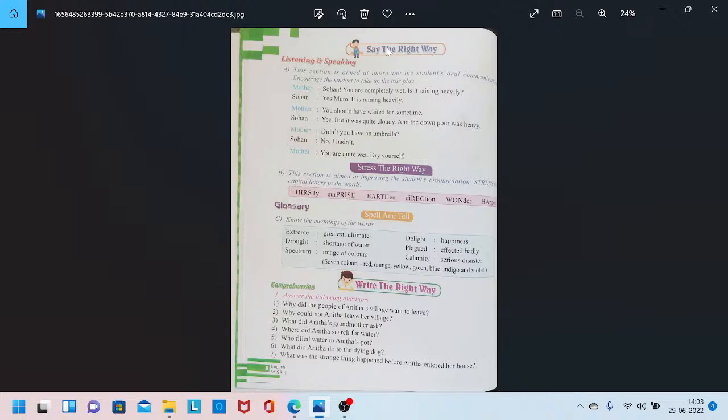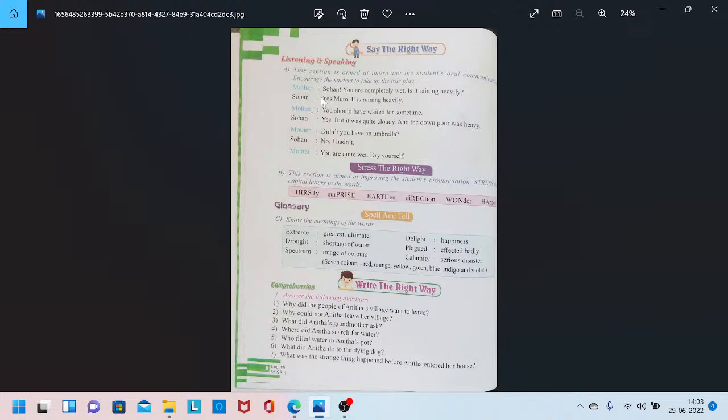Here we have listening and speaking. This is about two persons talking. This section is aimed at improving the students' oral communication and encourages students to take up a role play. Having two people here, we have to make a role play. You should also try doing this, children. So, see, mother and Sohan. Let us see what happens. I think it is very exciting, right?